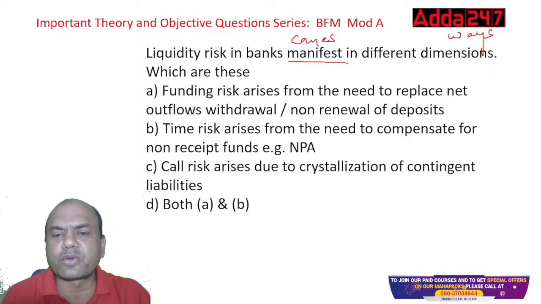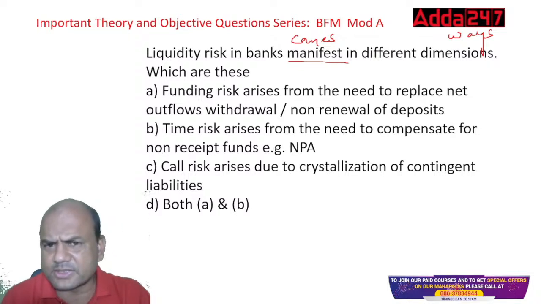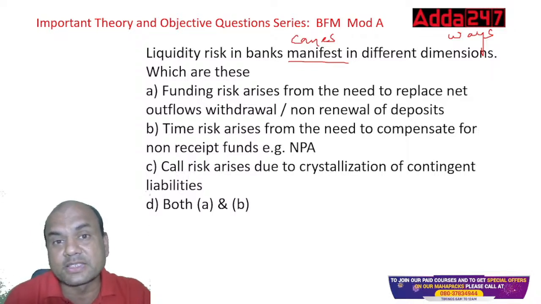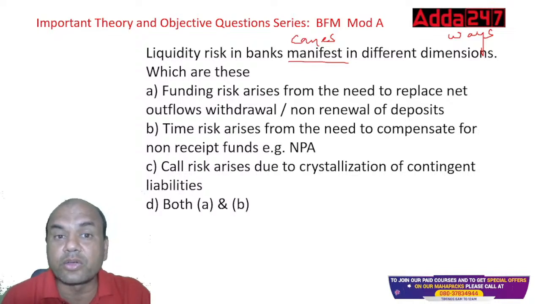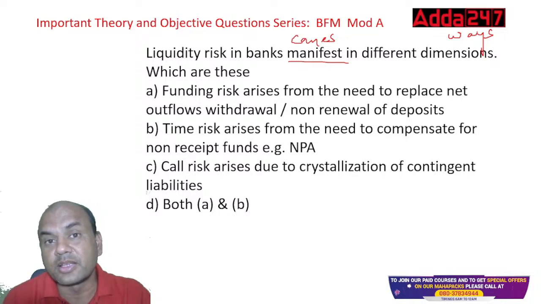Funding risk arises from the need to replace net outflow, withdrawal and non-renewal of deposits. Just answer. Think over it and answer. Here, CIB is not like JIB. Just because you got the answer, you can't tick it. Here you have to think. Funding risk arises from the need to replace net outflows. Non-renewal of deposits means whatever is going out needs to be replaced.